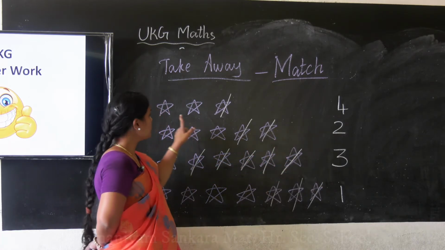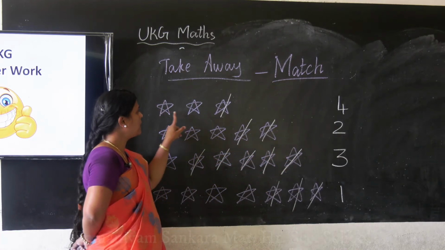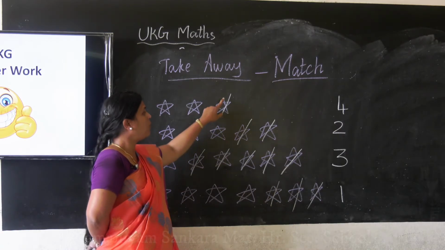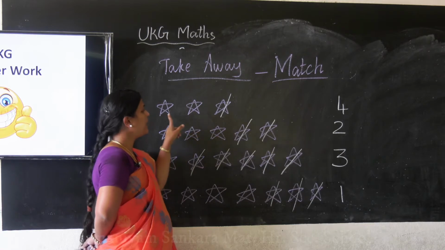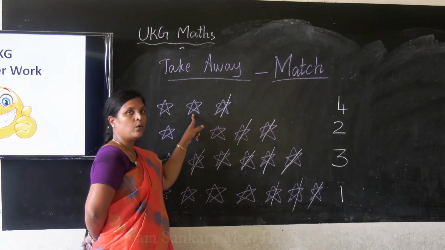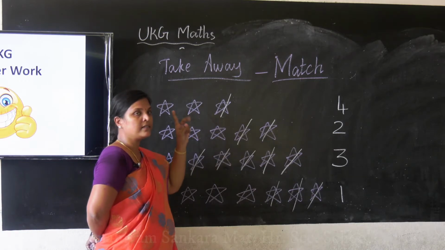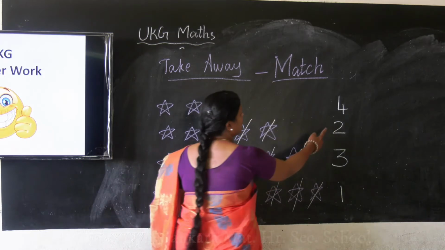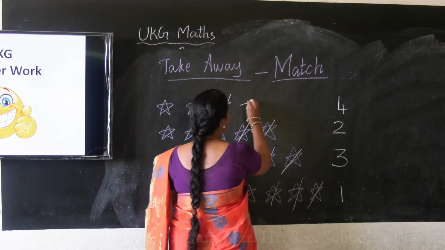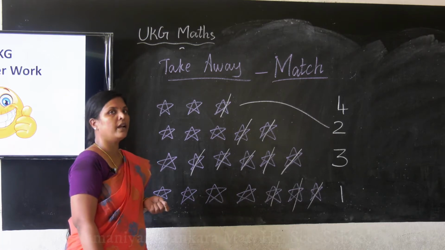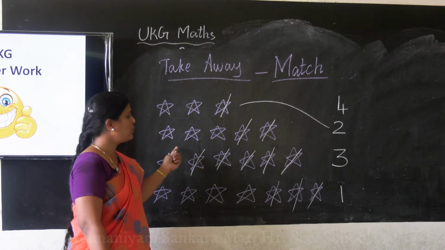Okay? Here how many stars are there? 1, 2, 3. Okay, totally 1 is struck. So how many remaining? How many are left? 1, 2. Okay? So our answer is 2. Where is the number 2 here? Here. So we are going to match the number 2. Understood children? Now shall we do the next one?